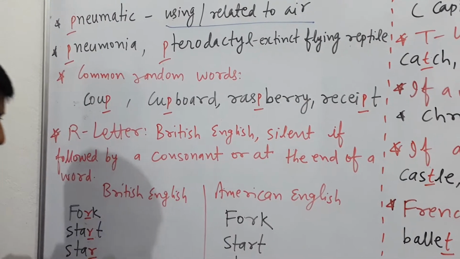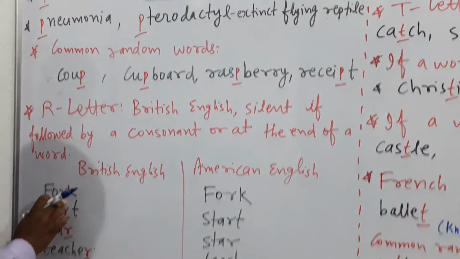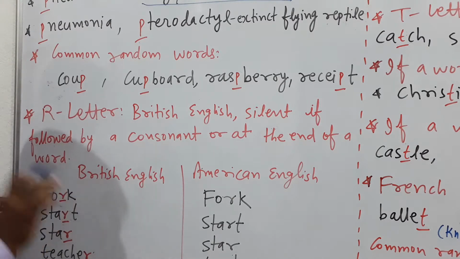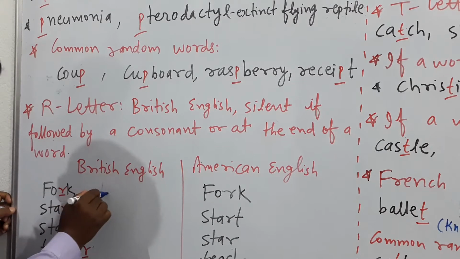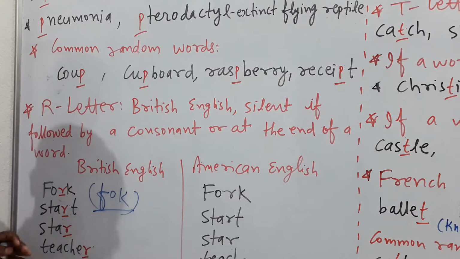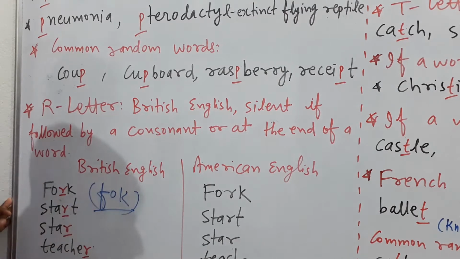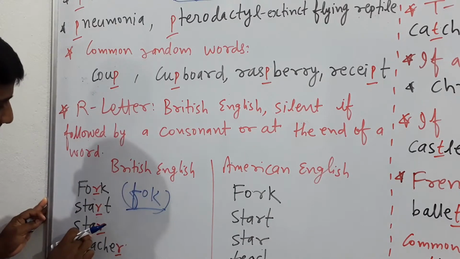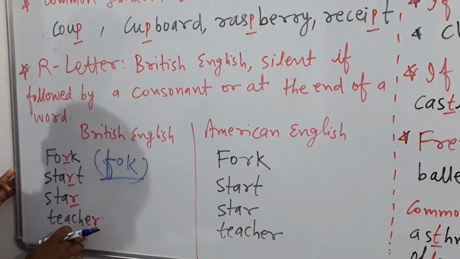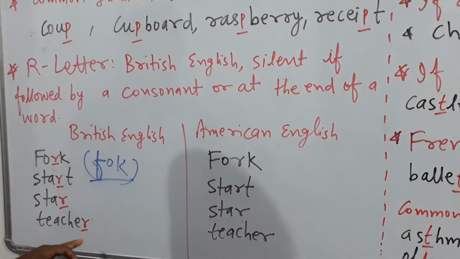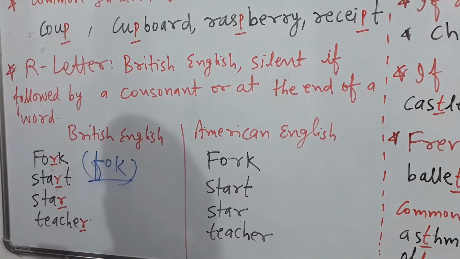For example, fork: in British English don't pronounce R. Here is start, here is star, and teacher. Don't pronounce R, so R is hidden in this condition.